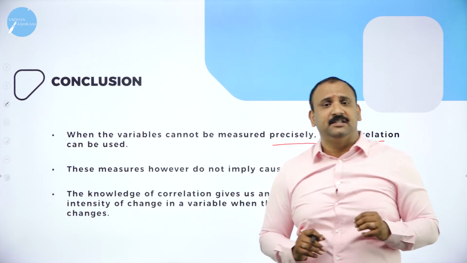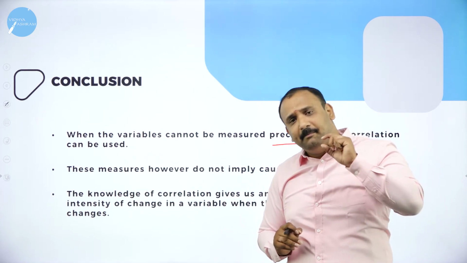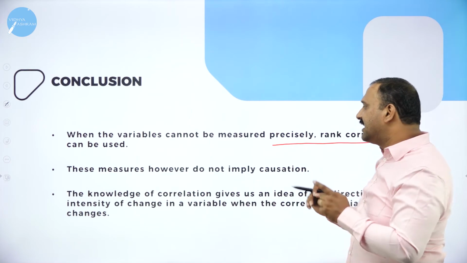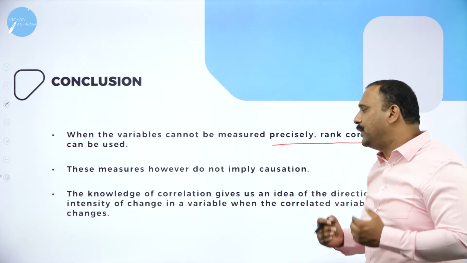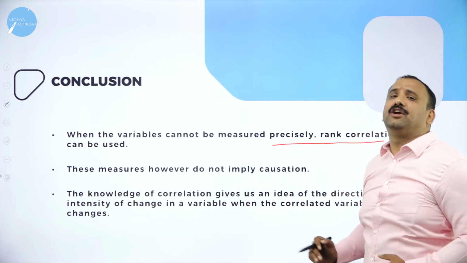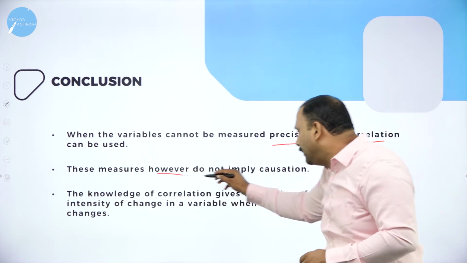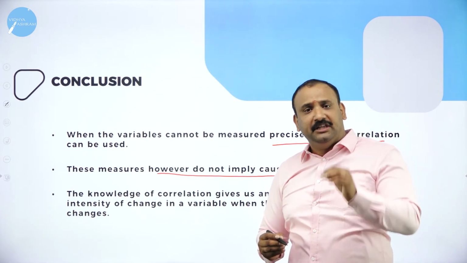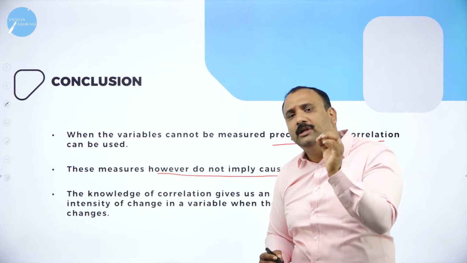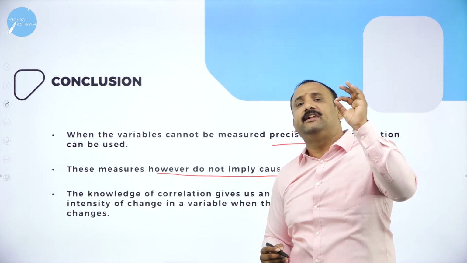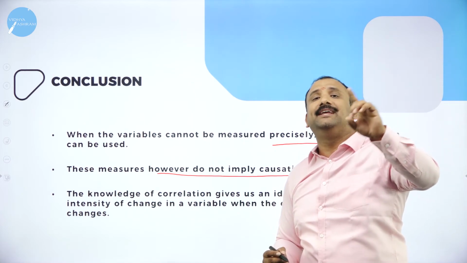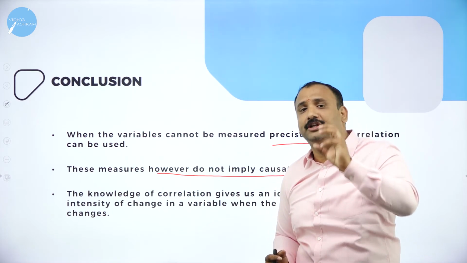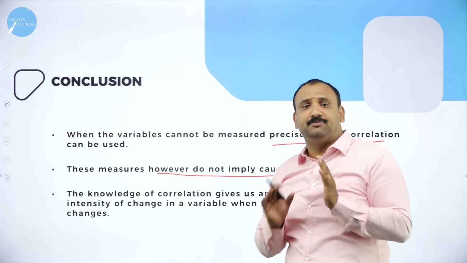So what happens here is that in daily walk of life, there are many factors which may not be related or efficiently connected. In that kind of situation, where you are not able to measure the variables, we go for rank correlation. Now, these measures do not imply causation. As I told you in the beginning itself, the concept of correlation is only about understanding the relationship between the two variables x and y. It is not interested in finding the origin, the cause, the root analysis. We are not going to do that.